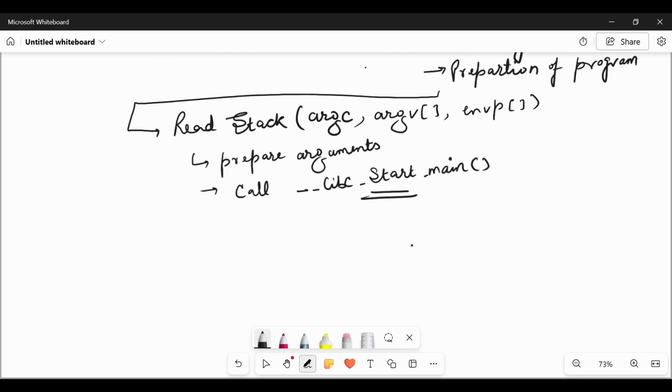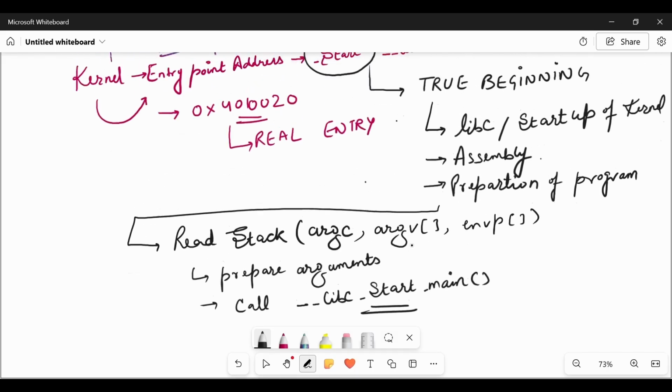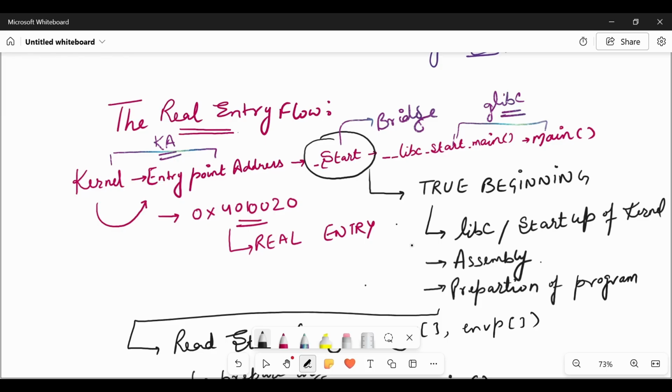And glibc will further call the main function, which is a callback function provided by the user, invoked at runtime. So this clearly states that _start is actually the bridge between the kernel world and the C runtime, or we can say user space, or glibc, or user world.